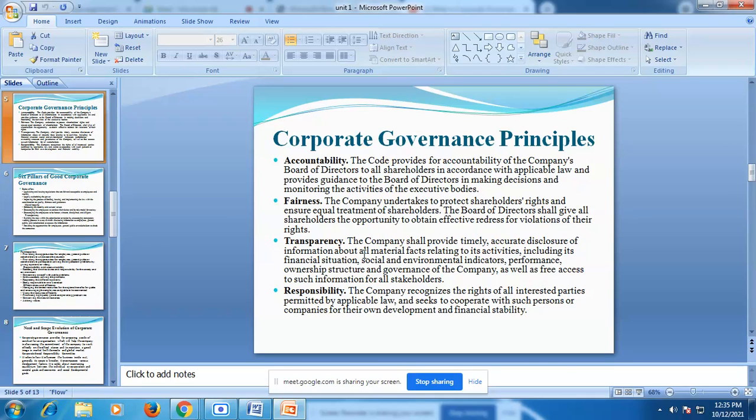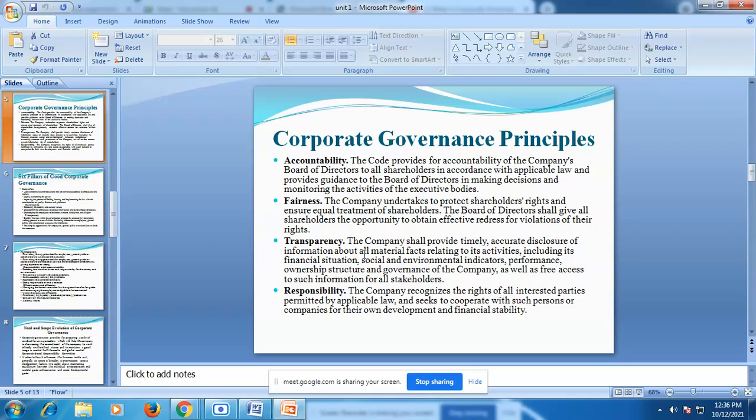Next is fairness. Fairness should be there between the board of directors, or between the company and the shareholders. Equal distribution of profit should be there, so that comes under fairness. The company undertakes to protect shareholders' rights and ensure equal treatment of the shareholders. There should be no bias in this. The board of directors shall give all shareholders the opportunity to obtain effective redress for the violation of their rights. Okay. So this is all about fairness.